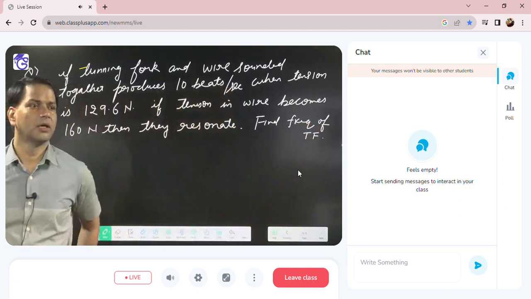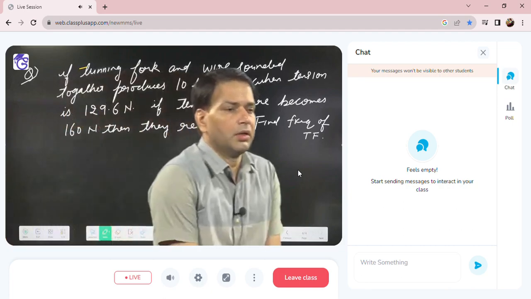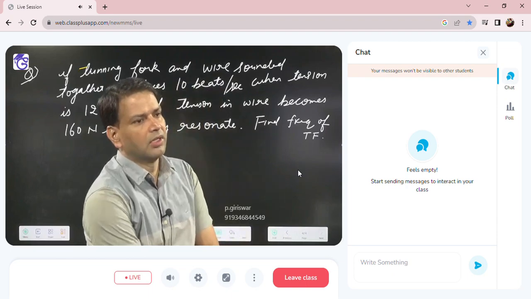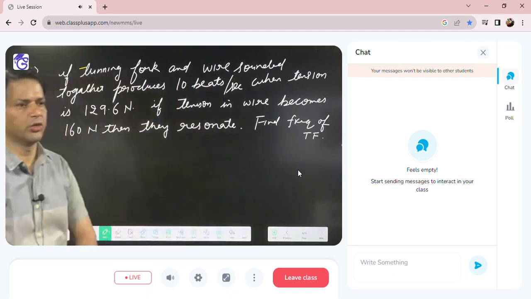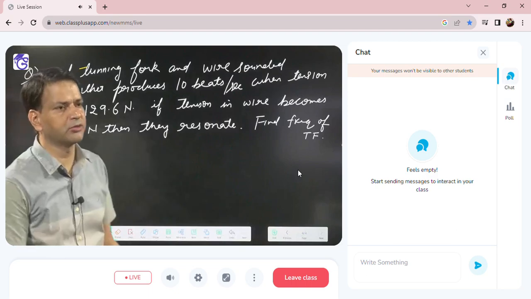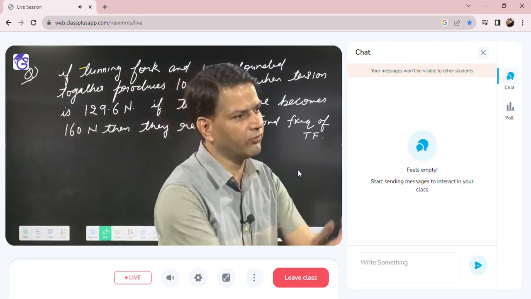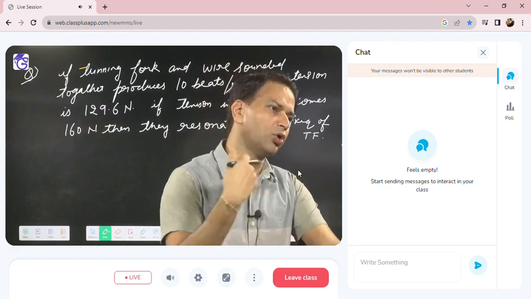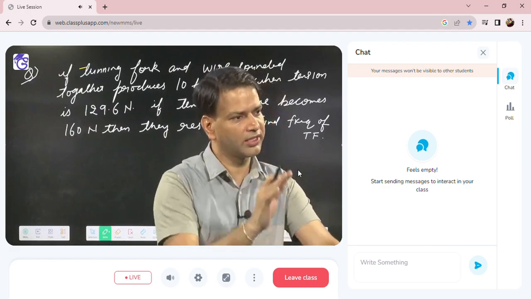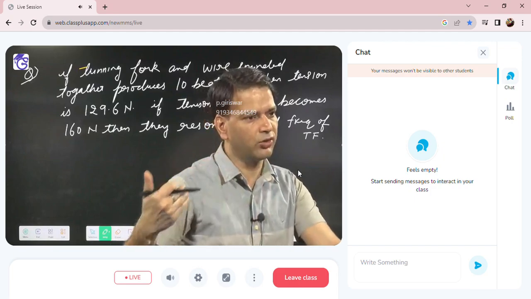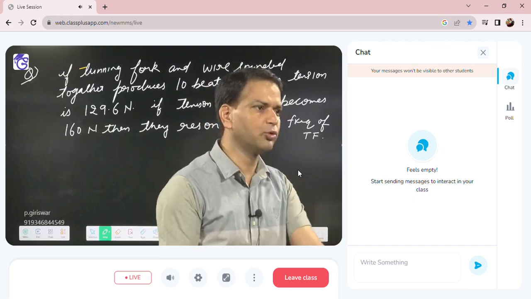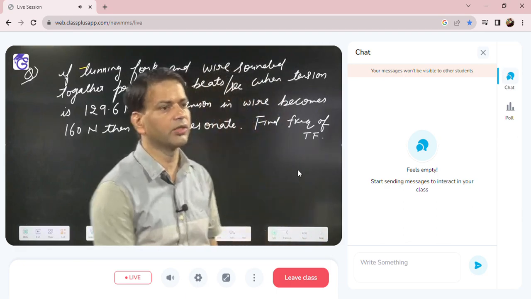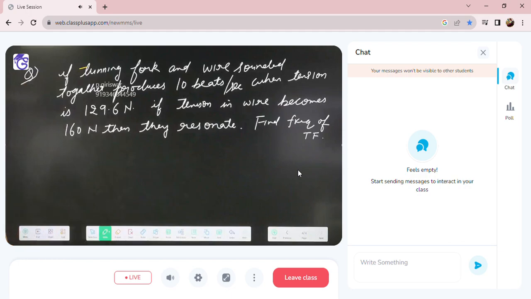So here it becomes 5, that's why we are taking 202. Otherwise, increase or decrease only, you can check. They have given 5, and 5 means what? It decreases. So don't take 5; it means decreases. So directly take the condition decreases. Take the frequency of A after increasing the tension as 201. 201 and 207, difference is 6, beat frequency decreases. Okay, from that you can say the answer is 207.